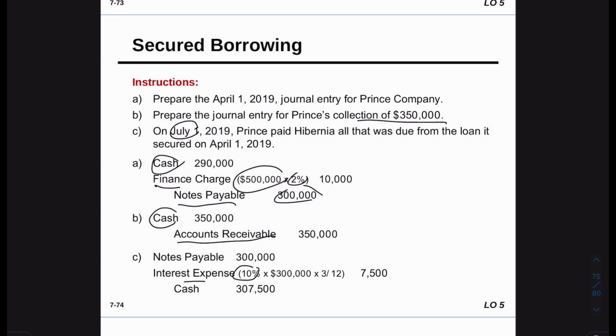So we have an interest percentage. We're going to multiply it by the note amount, and then we're going to divide the 3 months over the 12 because we only want 3 months, and then we're going to have the interest amount. We're going to reduce that amount because we are paying our interest expenses, so we will debit that amount, and we're going to pay the full amount of the note. So yeah, this is the end of the secured borrowing example.